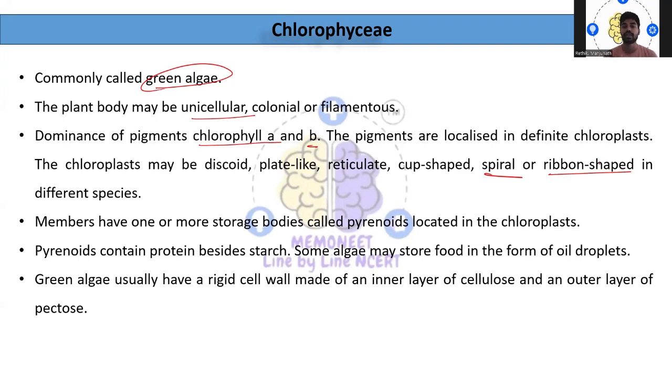Members have one or more storage bodies called pyrenoids, which are located in the chloroplast, which is again very important. These pyrenoids contain protein as well as starch. Some algae store food in the form of oil droplets. Green algae usually have a rigid cell wall, made up of an inner layer of cellulose and an outer layer of pectose.